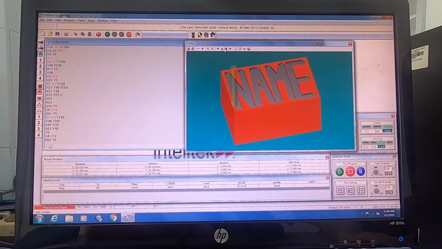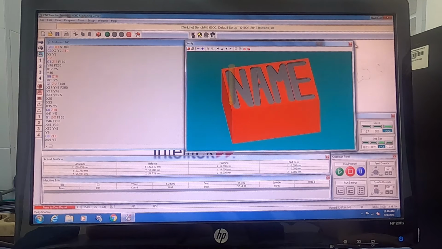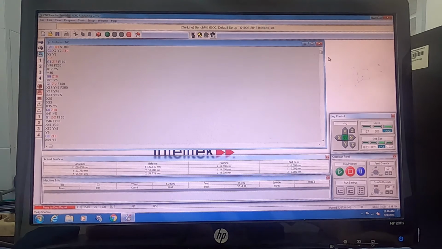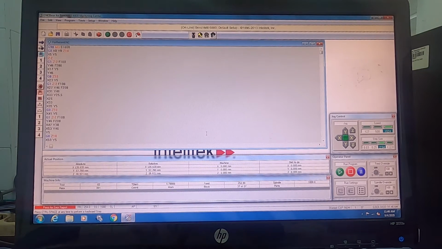After the simulation is finished, you can see that there are no problems with my program. After that, we can estimate the runtime. Estimated runtime for this program is 2 minutes 46 seconds. Now we can move to the machine.